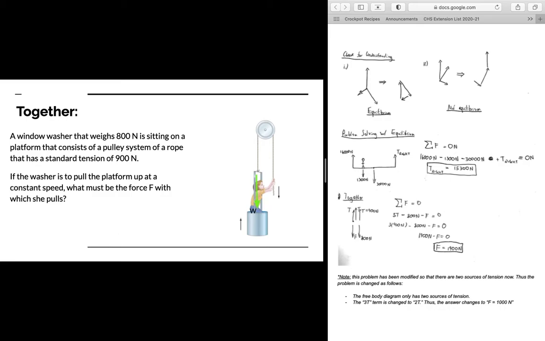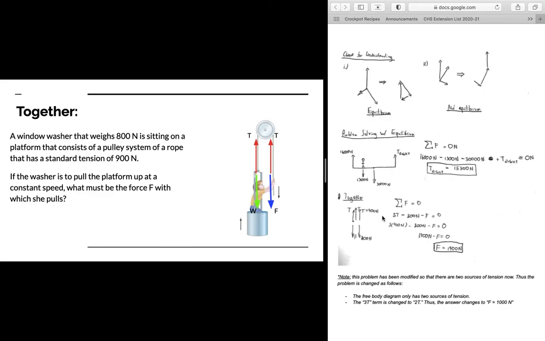We have the weight of the person, okay? We have the force due to tension as a result of the person pulling, we have the force of the person pulling, and as a result of the person pulling, there's going to be tension in the rope going upwards. But then there's also going to be tension on this side right here. So that's how a pulley works, the pulley is going to create multiple sources of tension. So there's going to be tension on this side from the person pulling down, and then there's going to be tension on the other side as a result of that tension supporting the person inside of the washer, okay? The platform, whatever we want to call it.